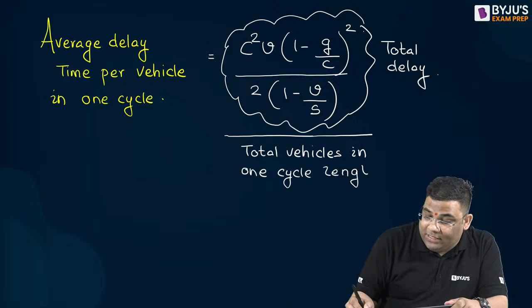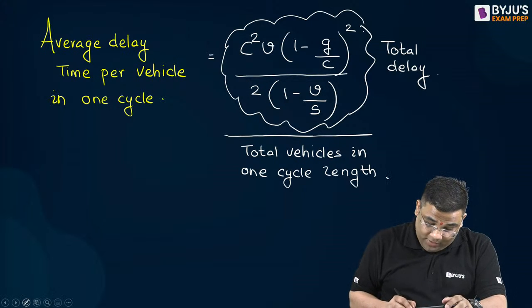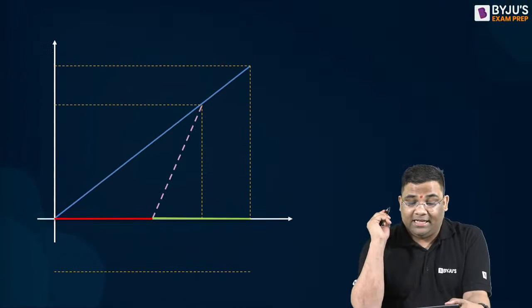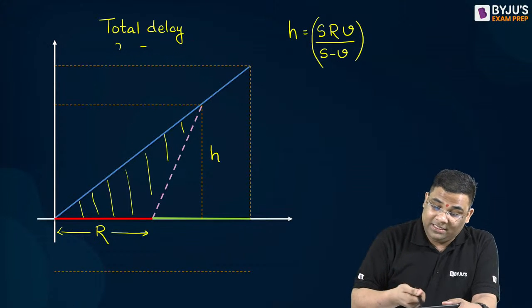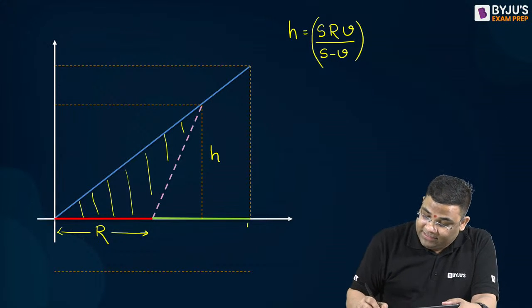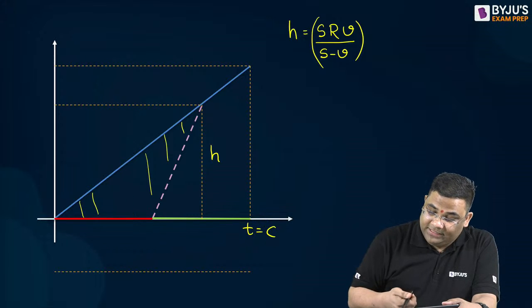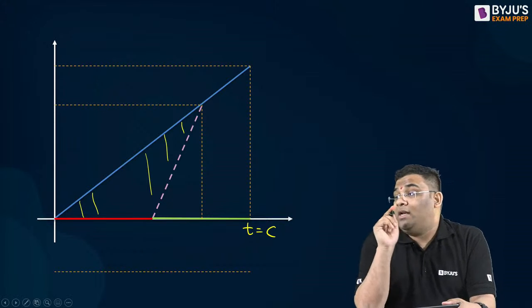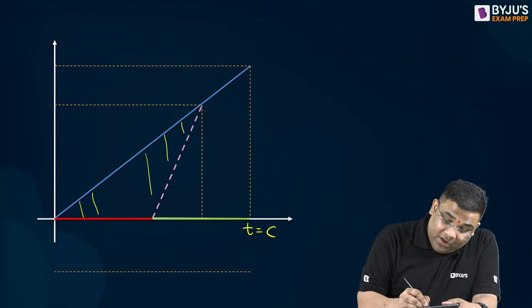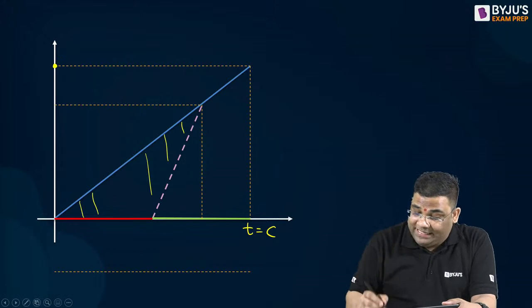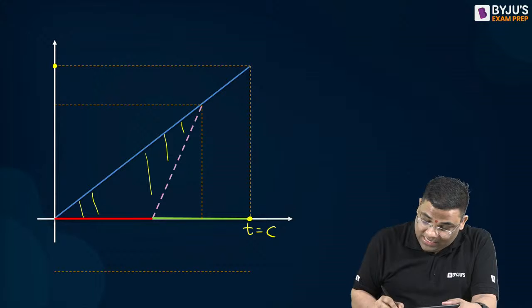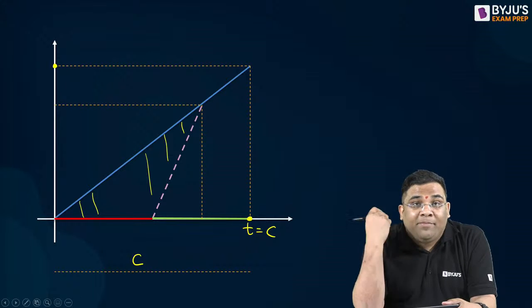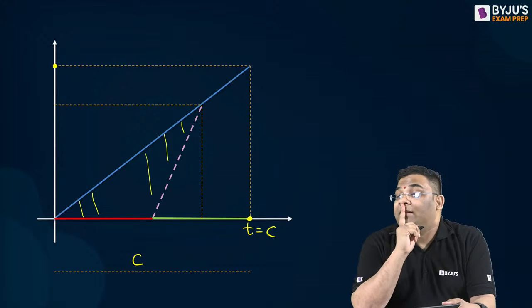In one cycle length, T is equal to C. If T is equal to C, what is the total number of vehicles which arrived? Please tell me in the comment section.